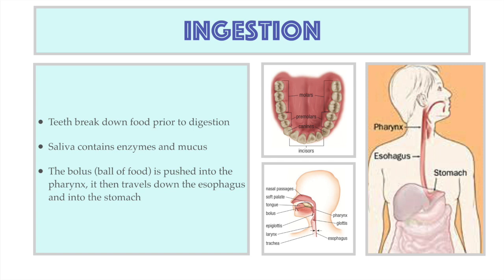Swallowing is a voluntary action, but from then on the process is automatic. As the bolus enters the pharynx, the soft palate is raised to prevent food from entering the nasal passages. At the same time, the epiglottis is raised, covering the entrance into the trachea. Breathing stops momentarily while the muscles contract to push the bolus down the esophagus. The esophagus is a muscular tube connecting the pharynx to the stomach.